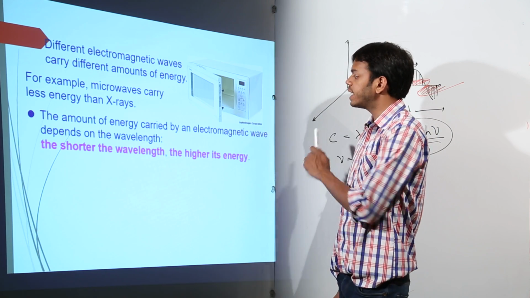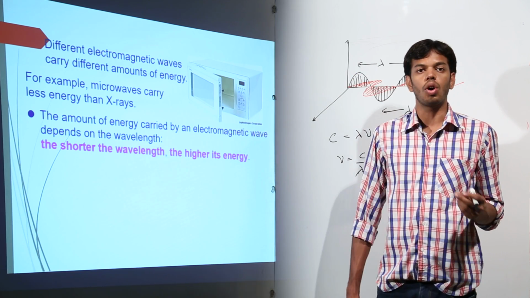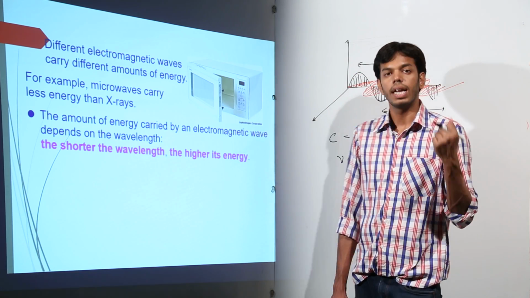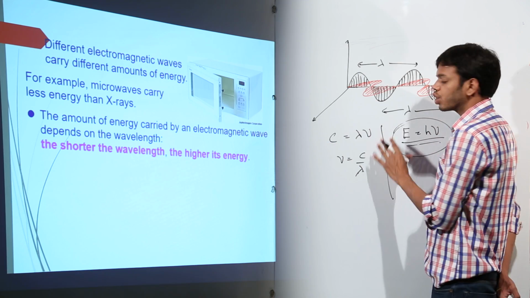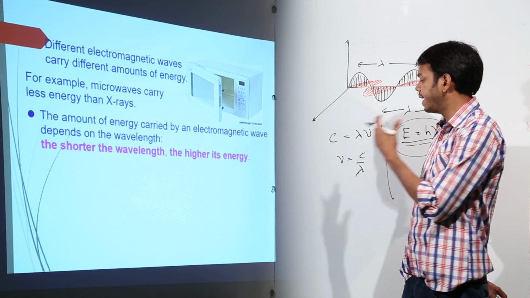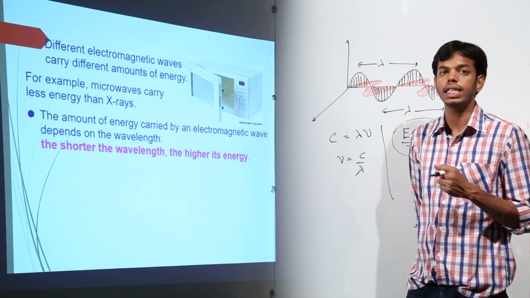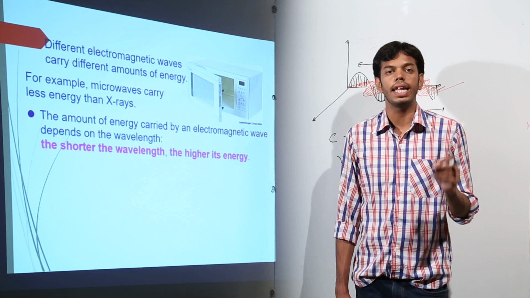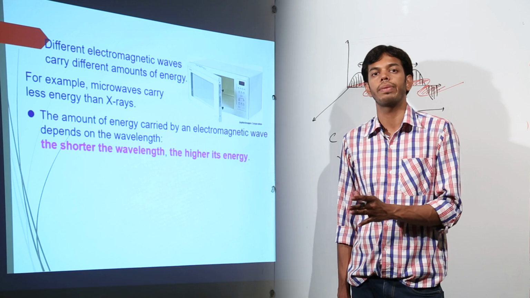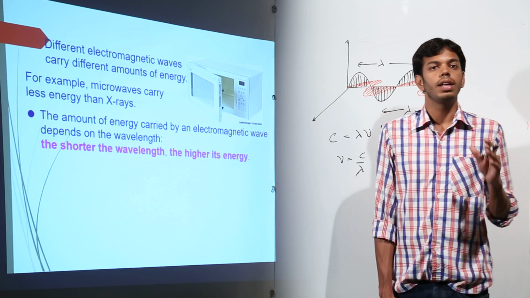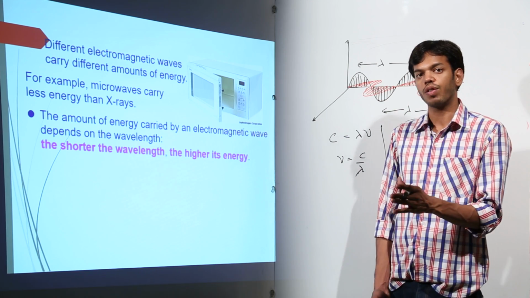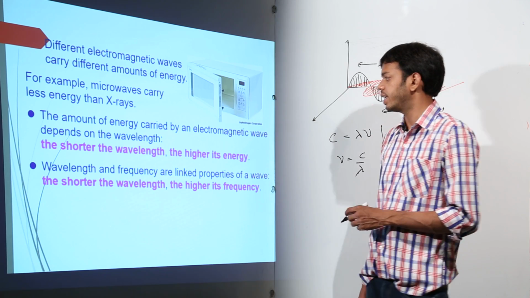So the amount of energy carried by an electromagnetic wave depends on what? Wavelength. See, energy is a direct function of frequency. So indirectly, energy is inversely proportional to wavelength. So what you can say is, the higher the wavelength, the lesser will be the frequency and the lesser will be the energy. The lower the wavelength, the maximum will be the frequency and the maximum will be the energy, more will be the energy.